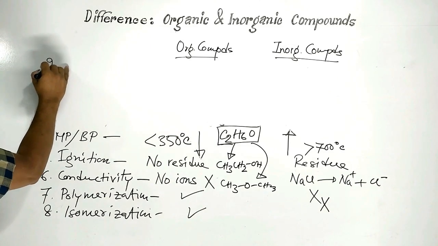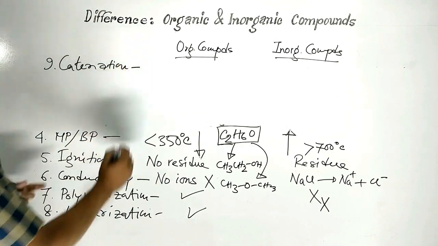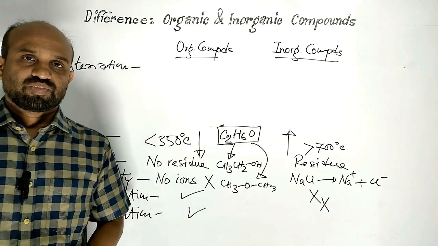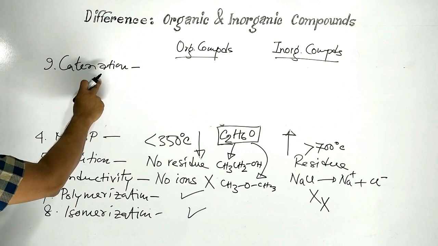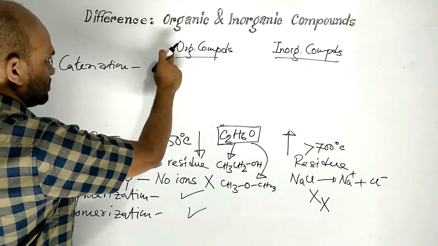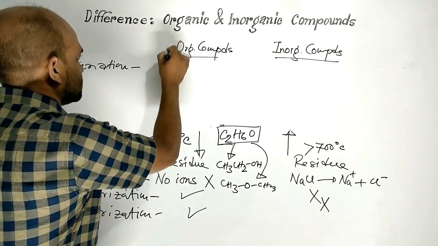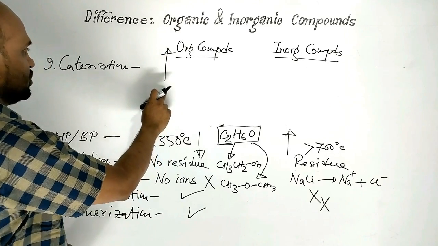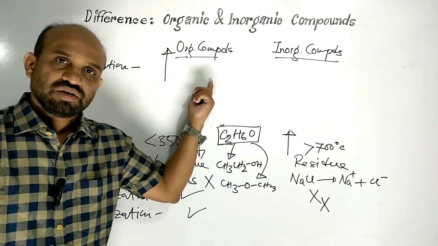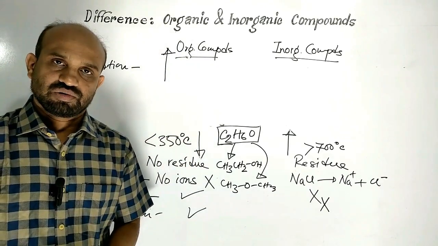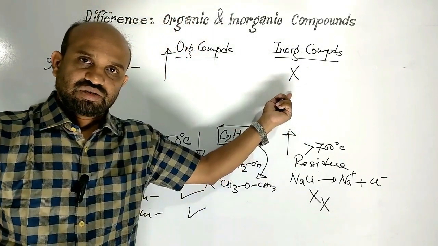Point number 9, catenation. That has been discussed in the previous lesson in detail. Catenation is the property of carbon elements by which number of organic compounds become very high. Because of the catenation property of carbon, but inorganic compounds cannot perform catenation.